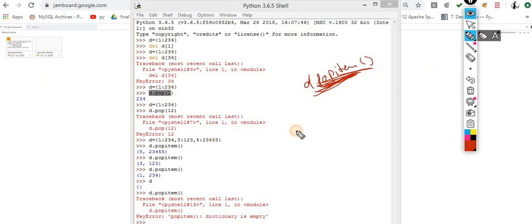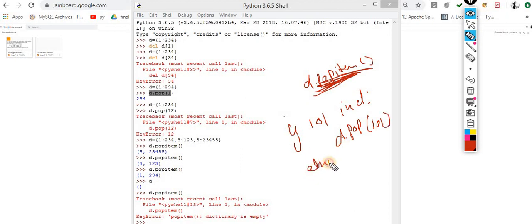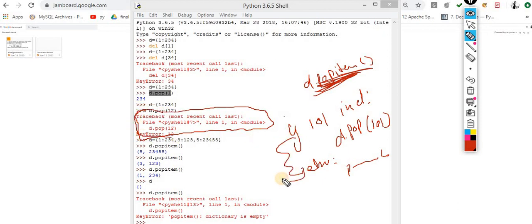Whatever key you want to remove, let's suppose you want to remove this key: if 101 in D, then you are supposed to perform this operation, D.pop(101). Otherwise you can simply print the message in the else, that this key is not present. So for handling this error situation you can use this logic. Now I think the picture is clear. Very simple concept. This one is the del, this one is the pop, and this one is the popitem.